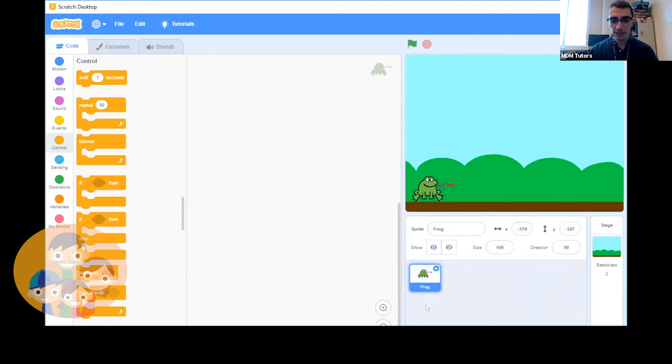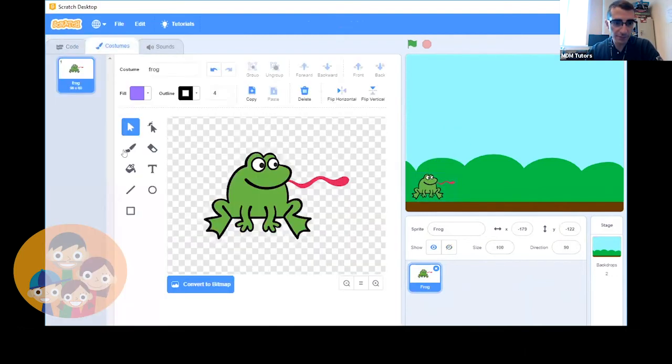Here he is. Okay, so one thing I noticed right away if I'm working on this project is that this frog's color is very close to this color in the background. So let's go over to its costume tab. One thing we can do is we can use the fill tool, which looks like a bucket of paint, and we can actually change the color of certain aspects of the costume.